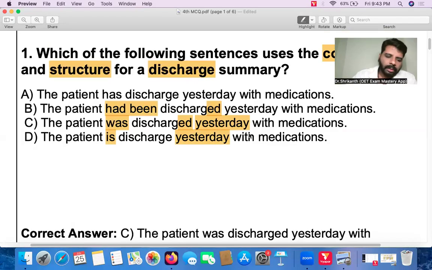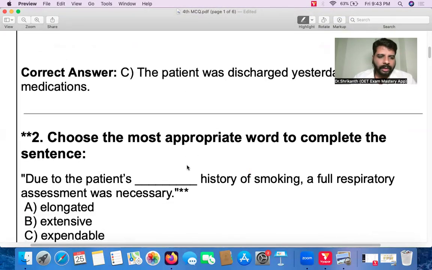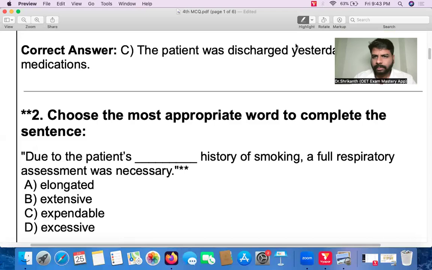Okay, so good. Again, especially in listening and reading fill in the blank questions, this type of grammatical accuracy is very, very important. Right. So now let's take a look into the second question. The second question is choose the most appropriate word to complete the sentence. So here you have to bring in your vocabulary skills.